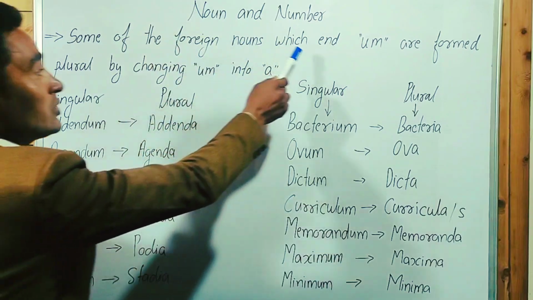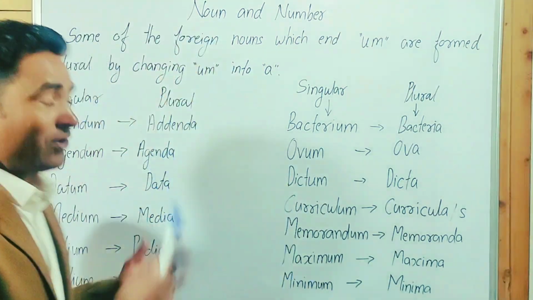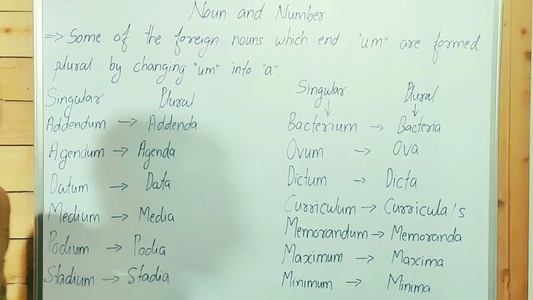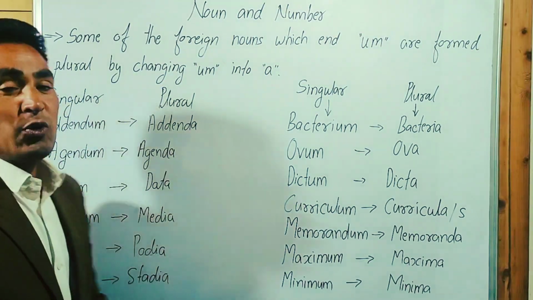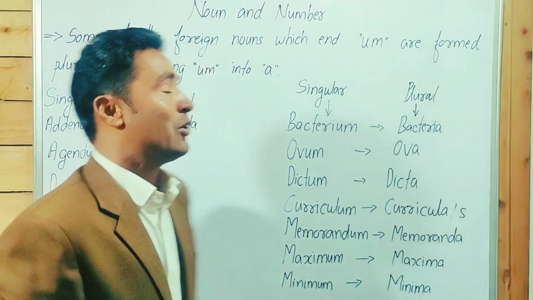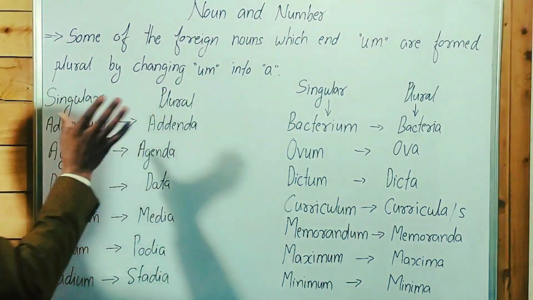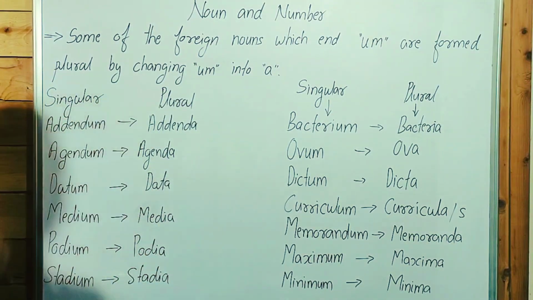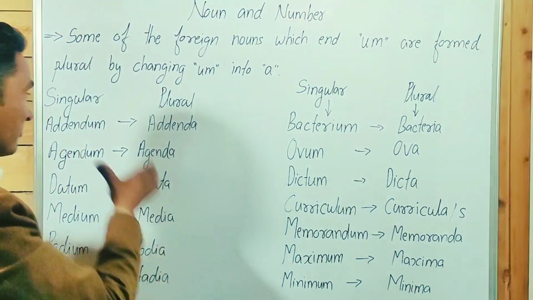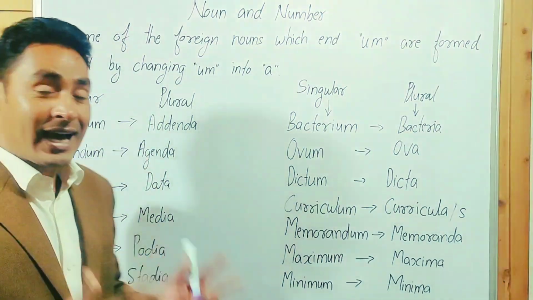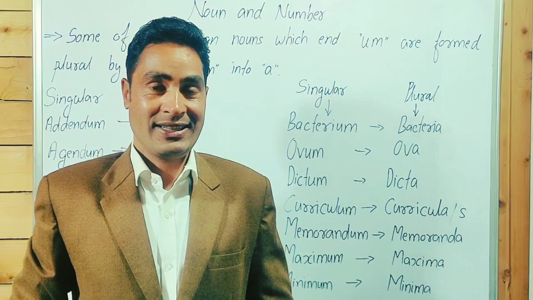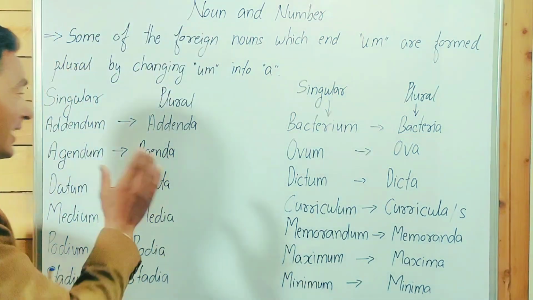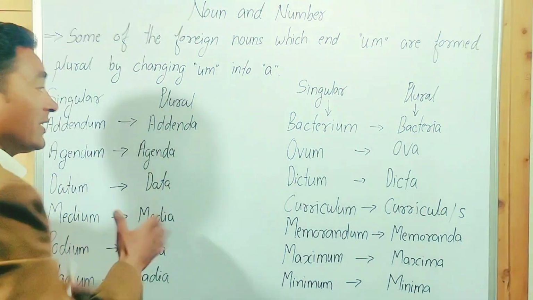This is the first slide. Some of the foreign nouns which end in um are formed plural by changing um into a. Guys, point to be noted: um changes into a, like podium. There are many nouns with um at the end. These are foreign nouns. These are not English words. That's why they follow different rules. Guys, point to be noted, these nouns have different rules.